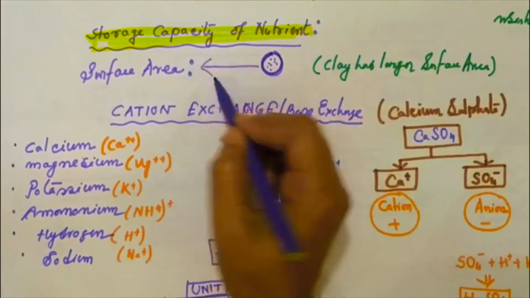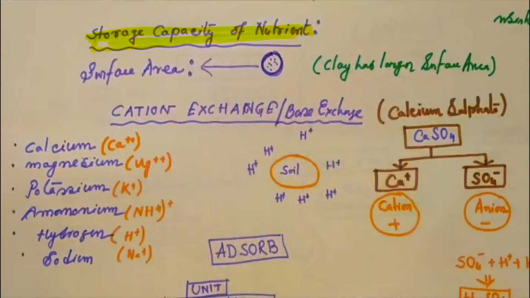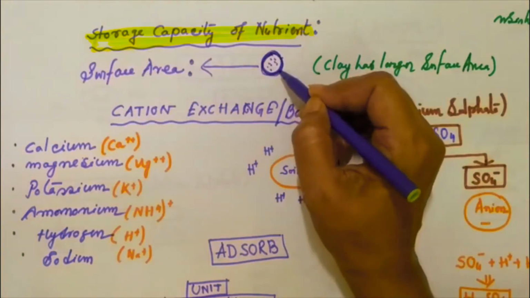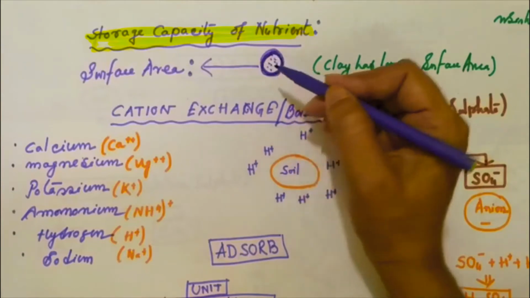But the surface area of the soil and the surface area of the particle size are different. Soil surface area is not the same as particle size. The area surrounded by the soil particles is known as the soil surface area.